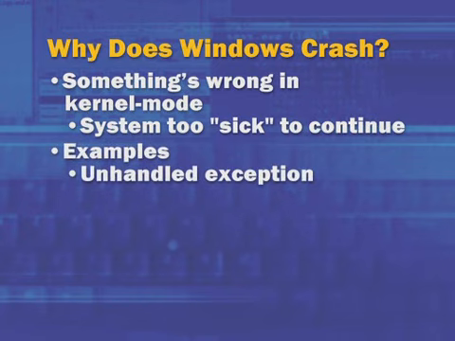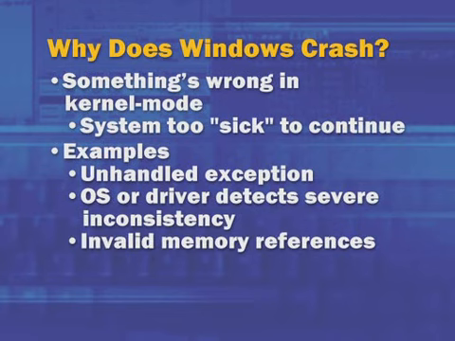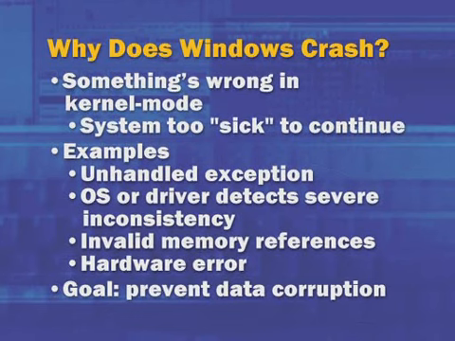Examples of things that could trigger a blue screen or a system crash would be unhandled exceptions in kernel mode, operating system or device drivers detecting that a data structure is in an inconsistent state, references to invalid virtual addresses, or even hardware errors. In these cases, the device driver that recognizes the problem or the operating system calls a function in the kernel to stop execution immediately with the goal of preventing data corruption.